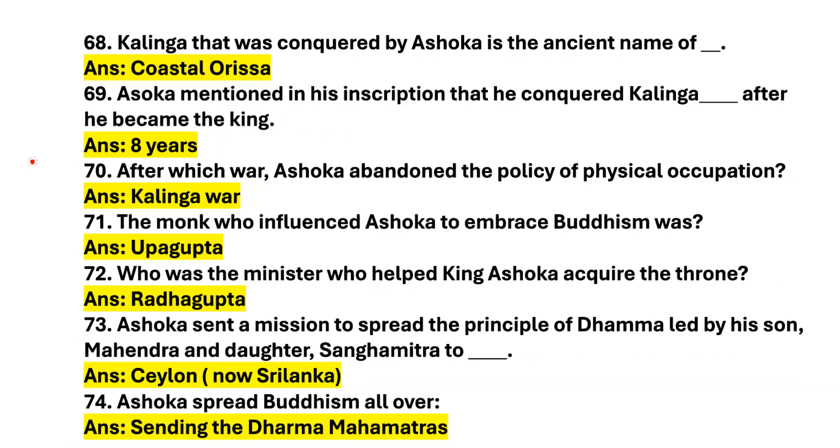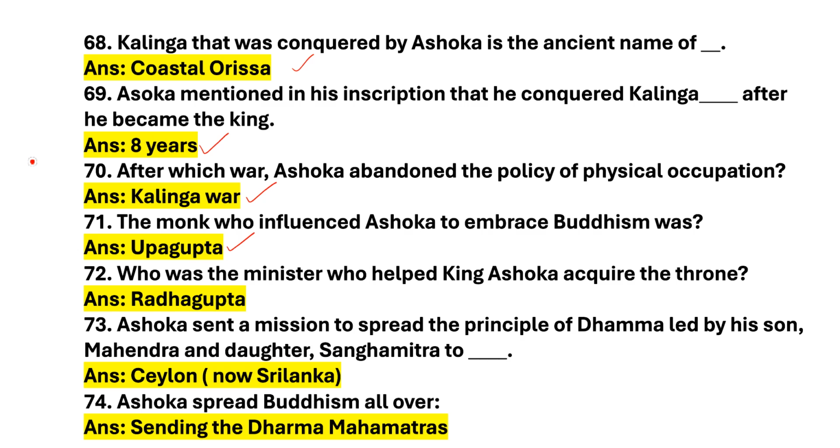Let's move on to the next slide. Next question. Kalinga, that was conquered by Ashoka, is the ancient name of? Answer is coastal Orissa. Next question. Ashoka mentioned in his inscription that he conquered Kalinga how many years after he became the king? Answer is 8 years. Next question. After which war Ashoka abandoned the policy of physical occupation? Answer is Kalinga War. Next question. The monk who influenced Ashoka to embrace Buddhism was? Answer is Upagupta.